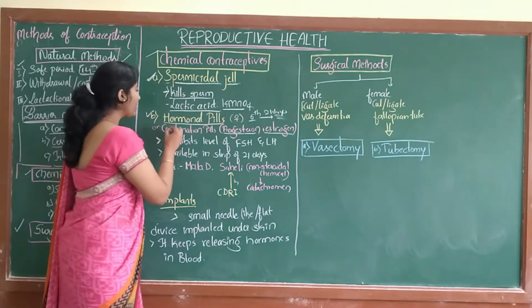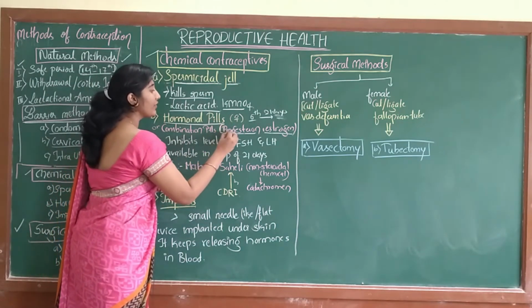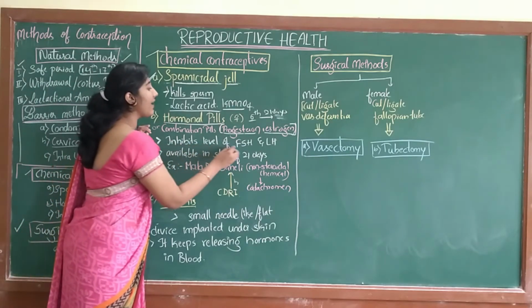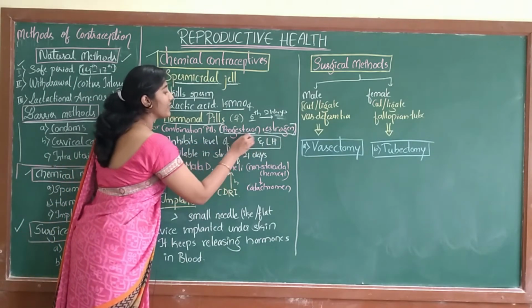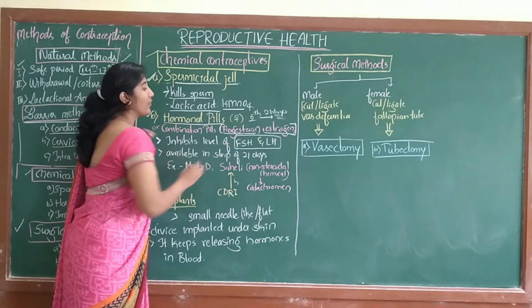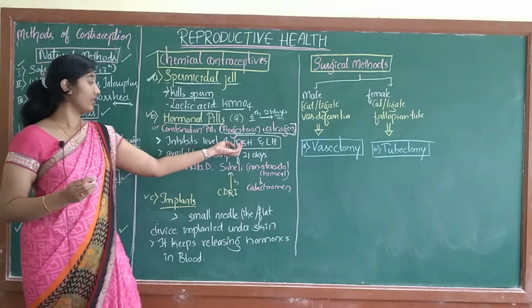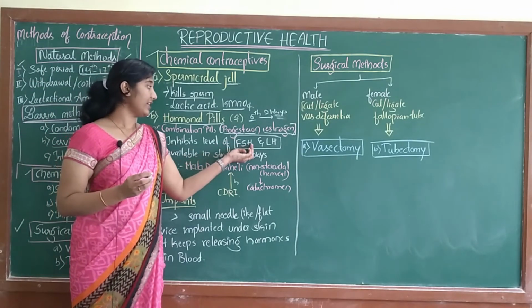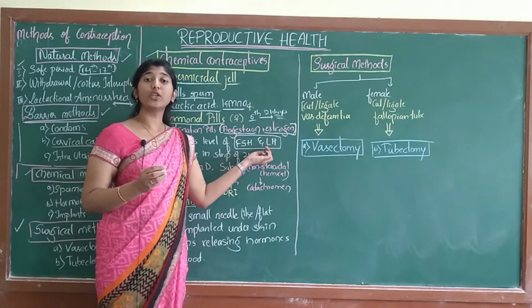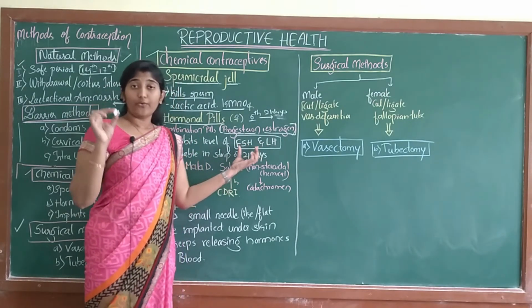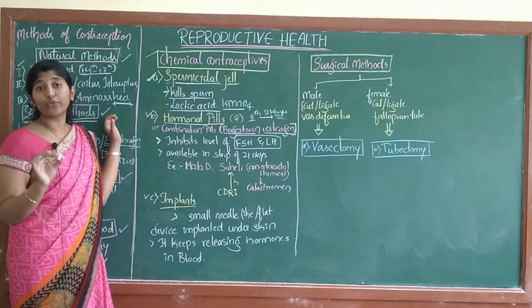What the combination of these two hormones does is inhibit the level of FSH and LH. These two hormones, the follicle stimulating hormone, FSH, and LH, that means luteinizing hormone, are very essential during ovulation.